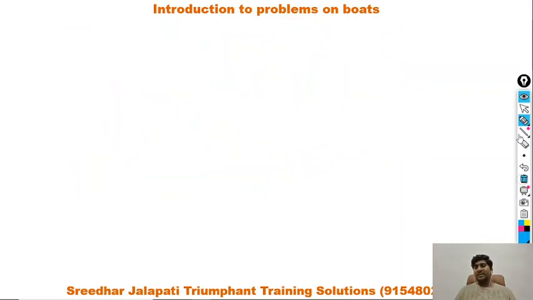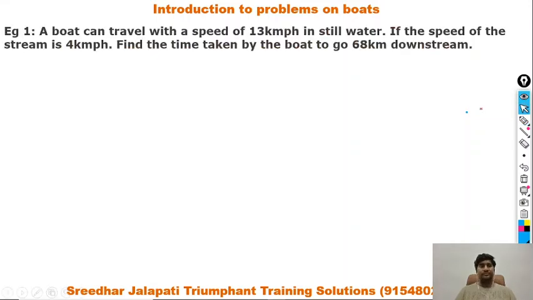So let us start answering few questions from this concept called boats. And here is the first question. A boat can cover 13 km per hour in still water, and if the speed of the water is 4 km per hour, then what is the time taken by the boat to travel 68 km downstream?